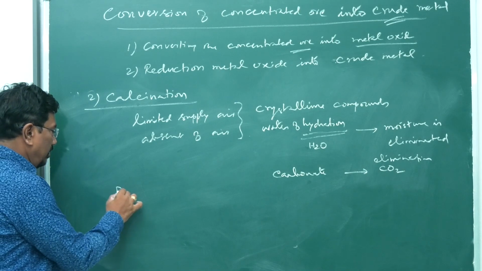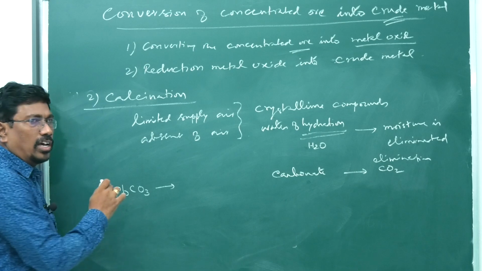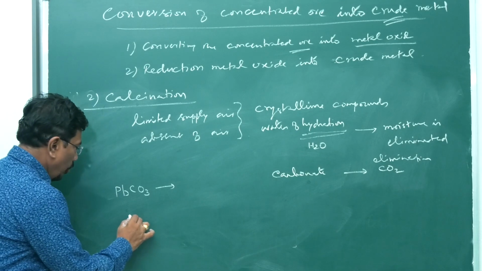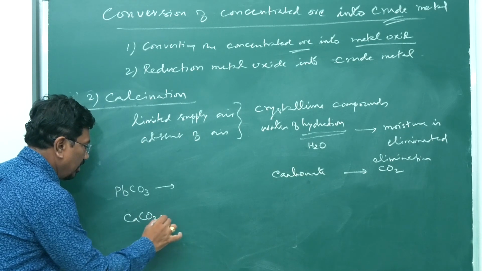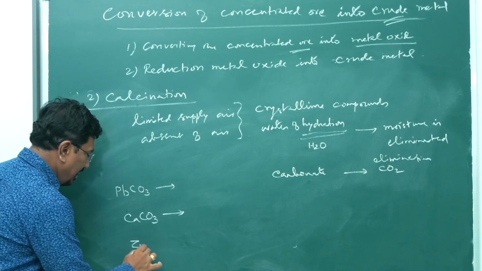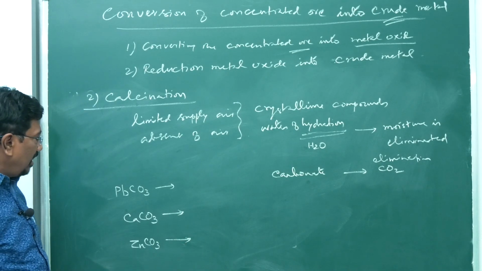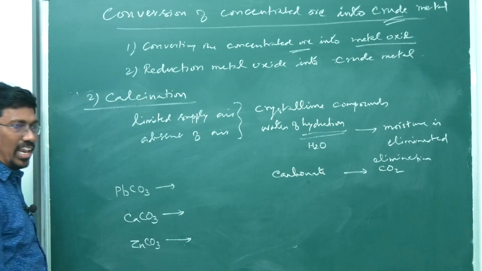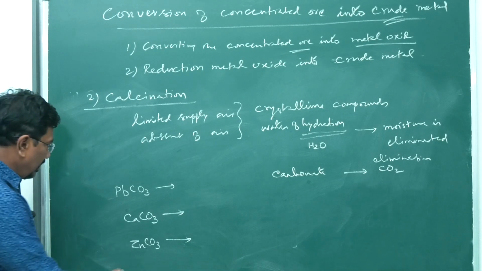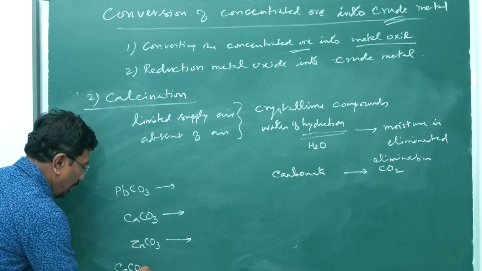Lead carbonate, cerussite, you might have seen as an ore. Calcium carbonate is limestone. Zinc carbonate is calamine; for most skin diseases we use calamine, lactocalamine and other things. Then dolomite, containing calcium carbonate and magnesium carbonate.